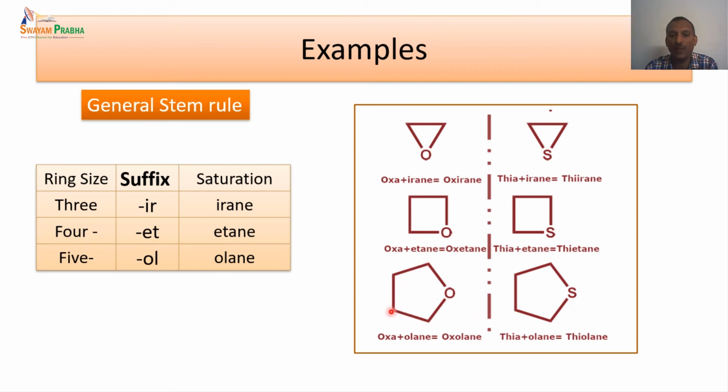In the case of 5-membered, this is 5-membered, so we have OL, this is oxygen, so we have oxa, and this is a saturated one, so ANE. So oxa plus OL plus ANE, we call this compound oxolane. And if you carefully look, in all these cases the last alphabet is dropped in most of the cases. So this is how we write the name for these heterocyclic compounds.